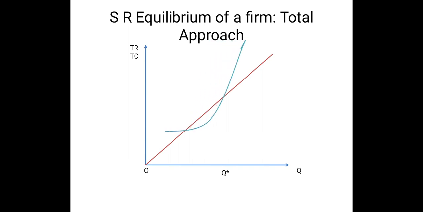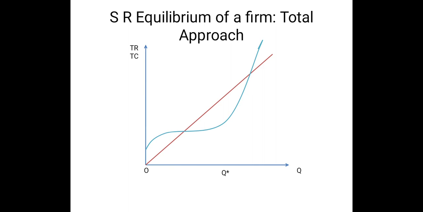Now let us introduce the total cost curve of the perfectly competitive firm. We know that this total cost curve is actually an empirical curve which has a definite shape, and this shape is inverted S shape. This shape states that for the initial level of production, total cost increases at a decreasing rate, and beyond some production level, total cost increases at an increasing rate. So its shape is like this.